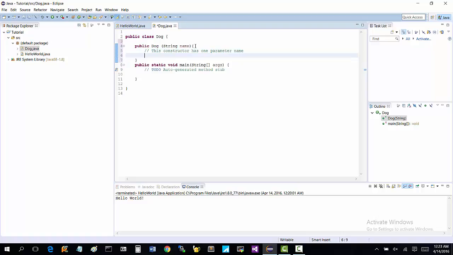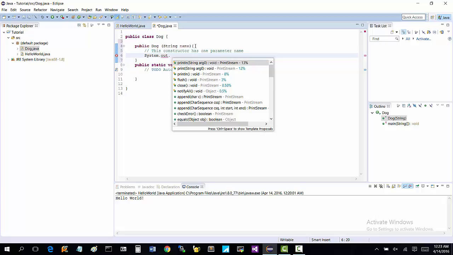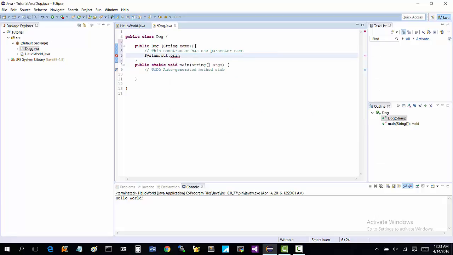Then we're going to say System.out.println, and then we're going to say "Past name is", and then we can use that parameter name right here. We can say plus name, and that'll work. When we create an object, that'll print it out.